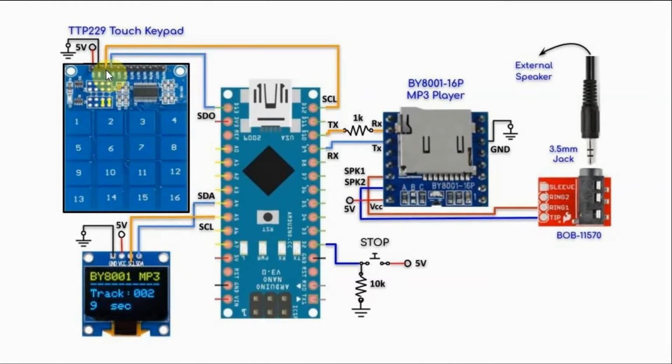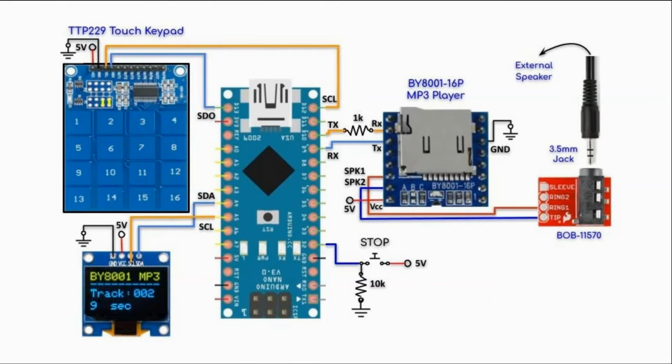The TTP229 touch keypad is also serially connected to the Arduino using two serial lines. The serial clock is connected to pin D12 and the serial data out is connected to pin D13. We also have a 0.96-inch OLED display interfaced serially to the Arduino using I2C connection, where the serial clock is connected to pin A5 and the serial data is connected to pin A4.